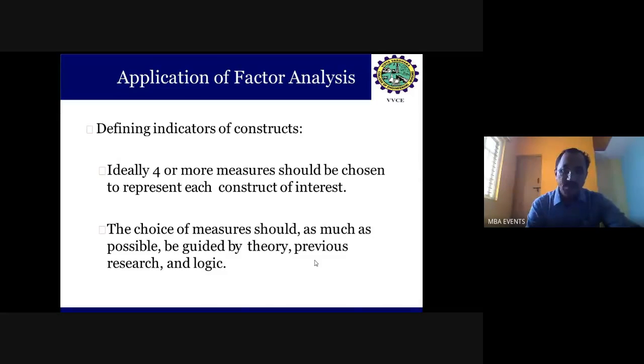I'm mentioning this here because exploratory factor analysis is done by the researcher to explore, because he doesn't know which are the dimensions. As I said, take the COVID impact on the present education system. I don't know the actual factors. I just discuss with my colleagues and with experts: what is your opinion about the COVID impact on the present education system?